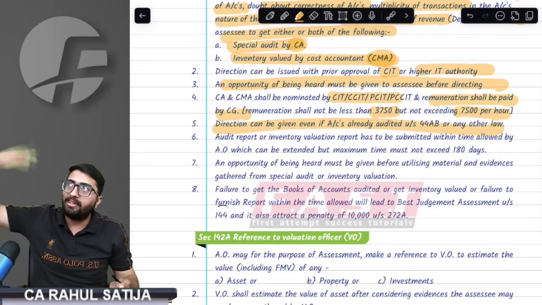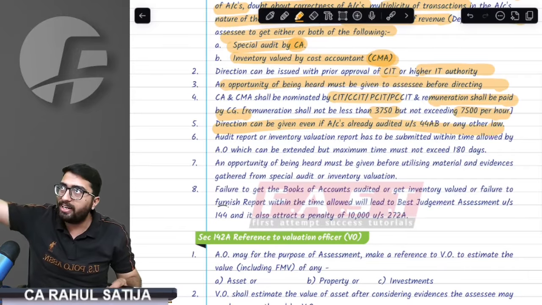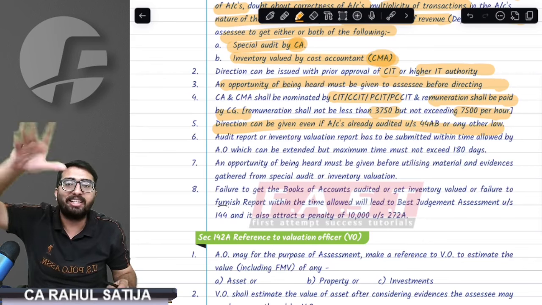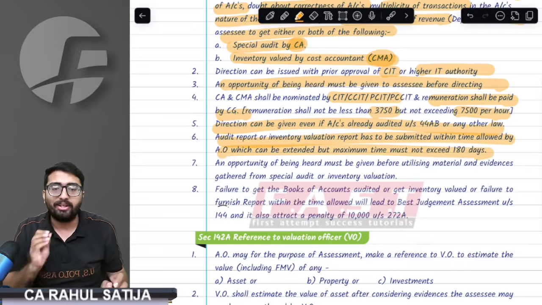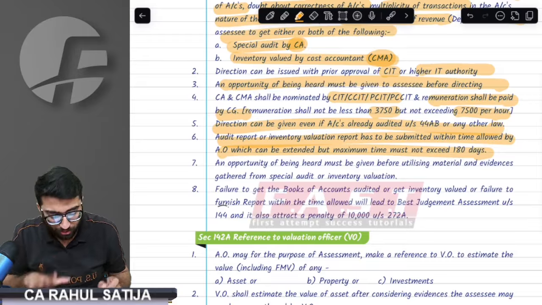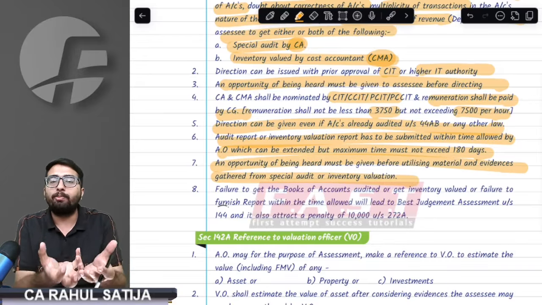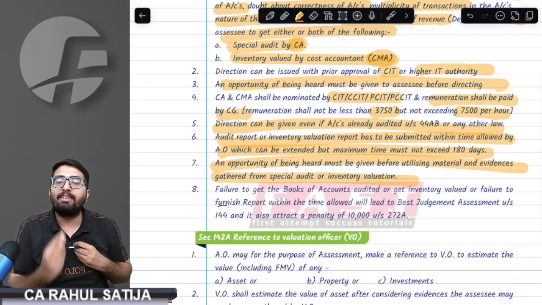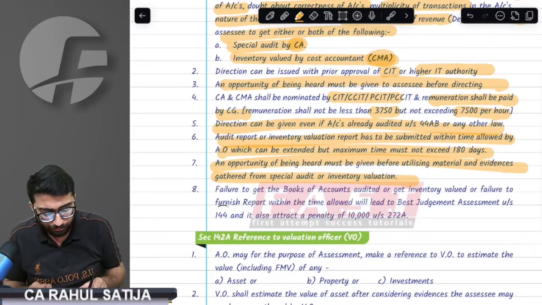Sir, if the SSC has already undergone audit under 44AB, again audit will be done. If you have already undergone audit, for example, under the Companies Act, again special audit will be done. This is a different audit altogether. Remember, the chartered accountant has to submit the report within 180 days. Whatever the outputs of the audit are, whenever these outputs are used against the SSC, a reasonable opportunity of being heard will be given to the SSC before using such point.